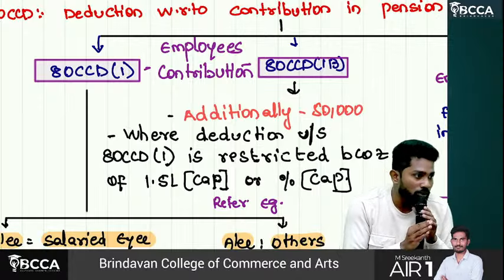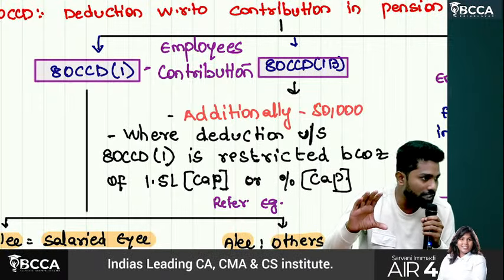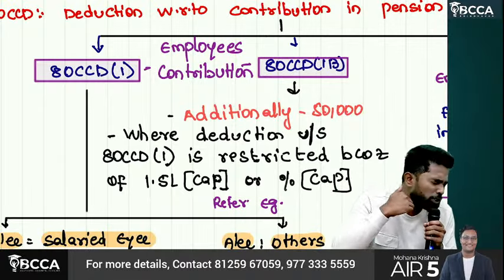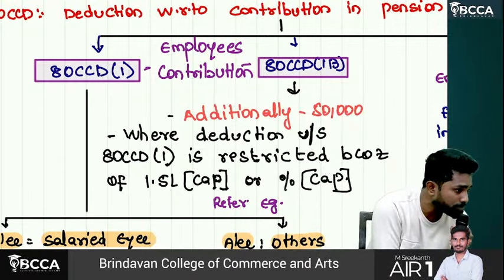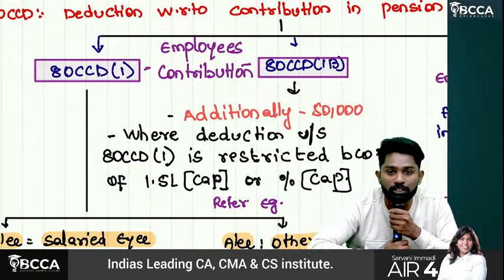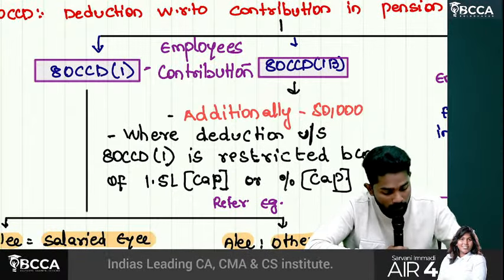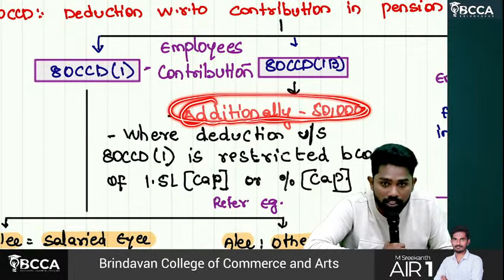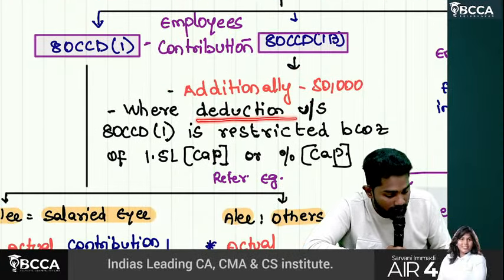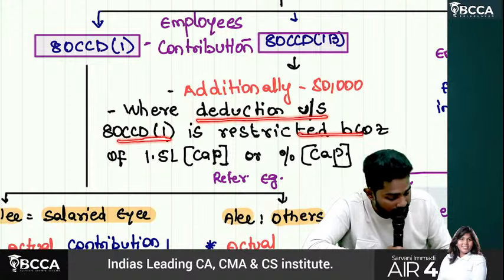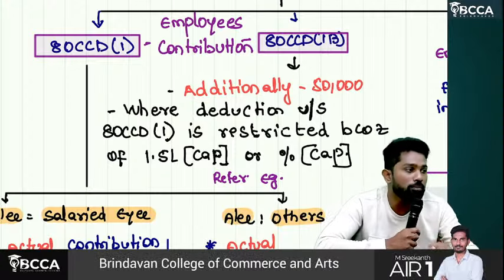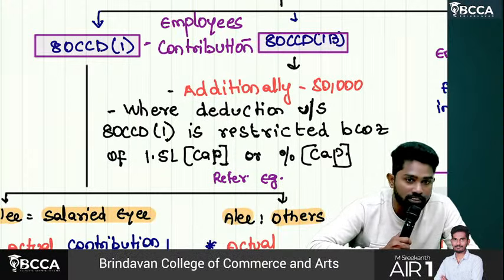If any amount became eligible for deduction but because of monetary caps it can't be claimed under 80CCD subsection 1, then that amount you can claim under 80CCD 1B. Additionally, for employees' contribution, another 50,000 is provided, where deduction under 80CCD subsection 1 is restricted because of the 1.5 lakh cap. That extra amount can be claimed as deduction under 80CCD subsection 1B.